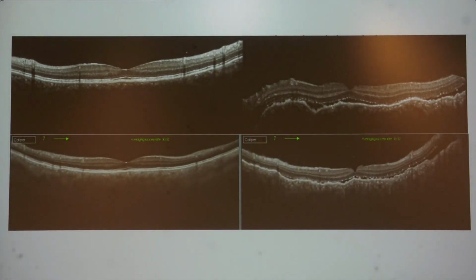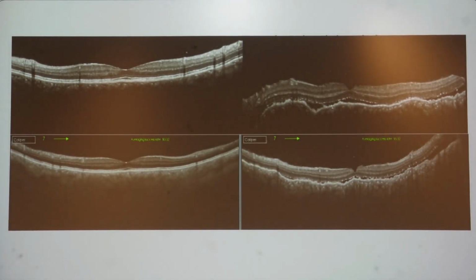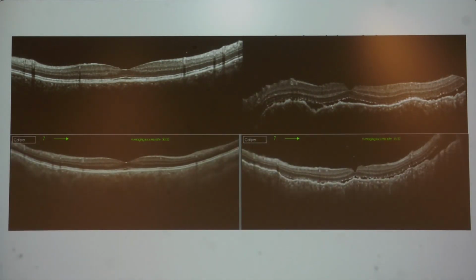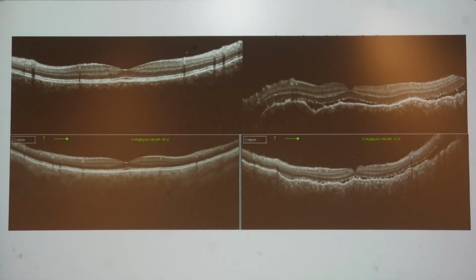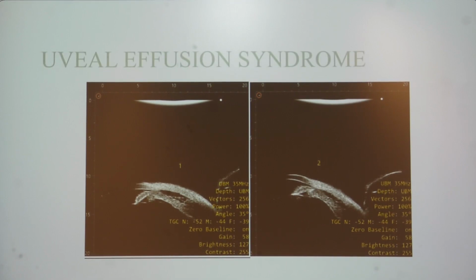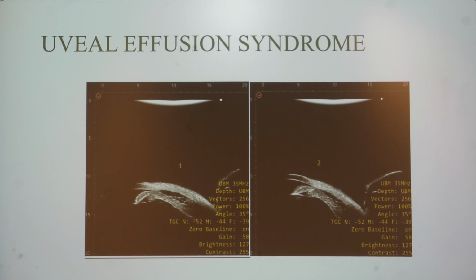OCT showed bumpy RPE folds with subretinal fluid and shaggy photoreceptor disruptions. So again, in this patient, what came in handy was another ocular imaging modality, ultrasound biomicroscopy, which showed suprachoroidal effusion, and this was a patient of uveal effusion syndrome.